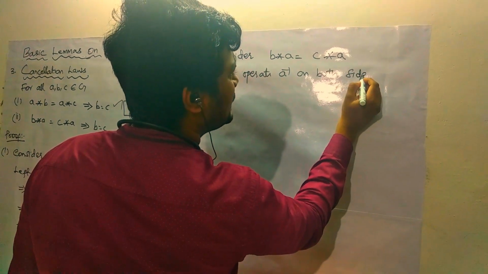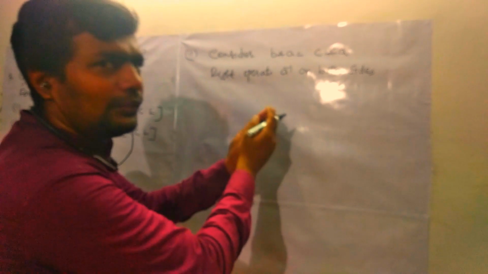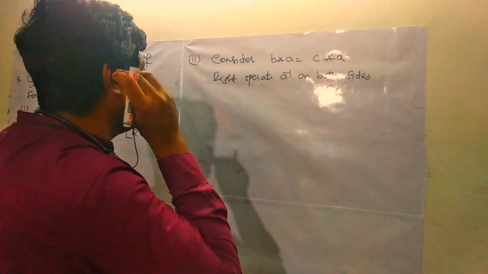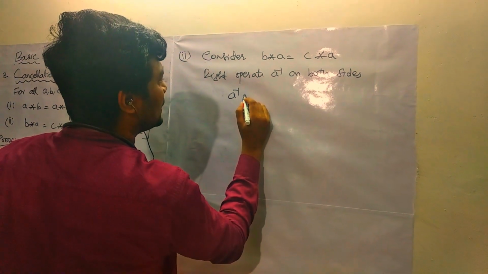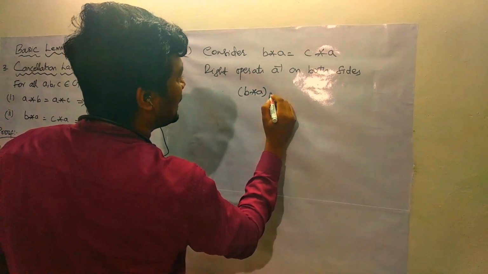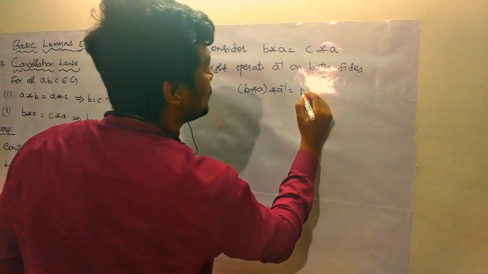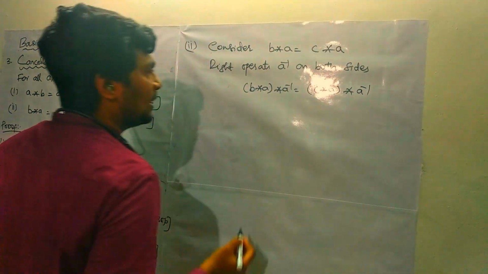Same procedure, nothing different. Instead of operating on the left side, I am going to operate on the right side. That's all. So b star a star a inverse equal to c star a star a inverse.